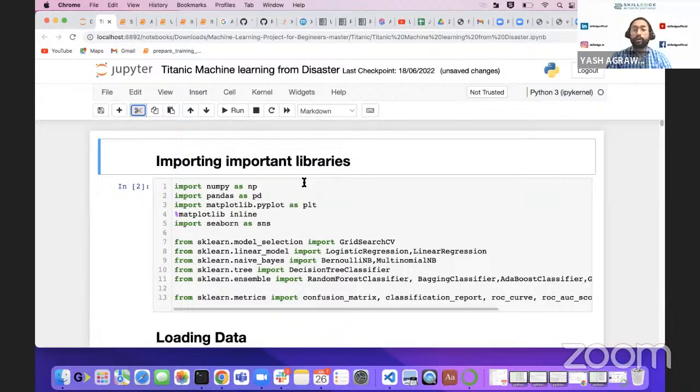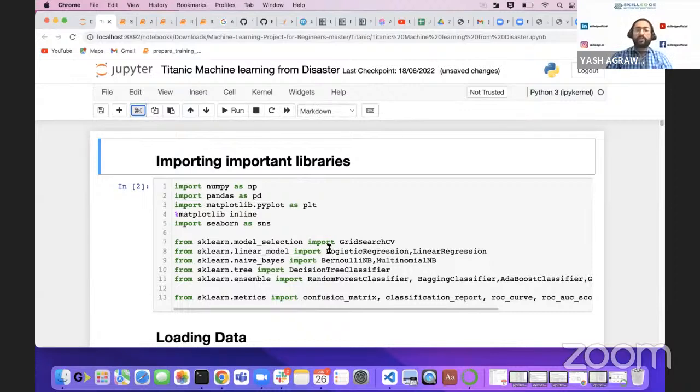Right? So he figured out and got all the data, and he translated that data and looked into some insights. Is it that rich people survived more? Is it that some gender survived more? Is it that people of some class survived more? He tried to figure that out. Okay, now let's start with our machine learning model.